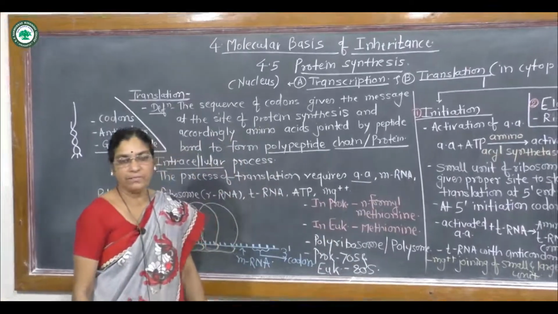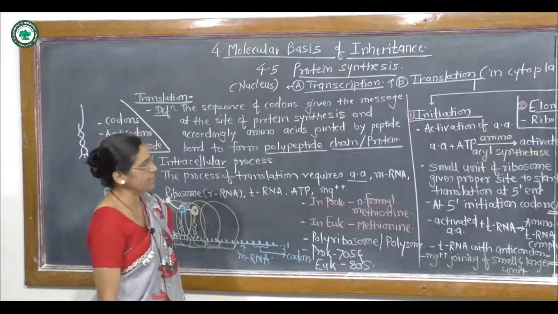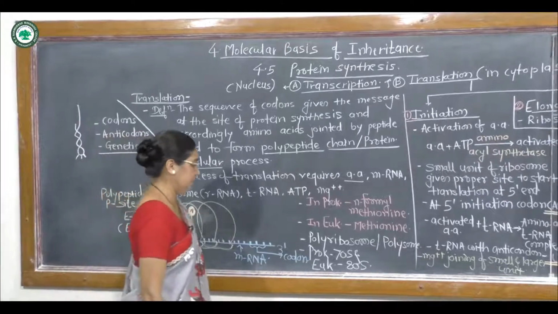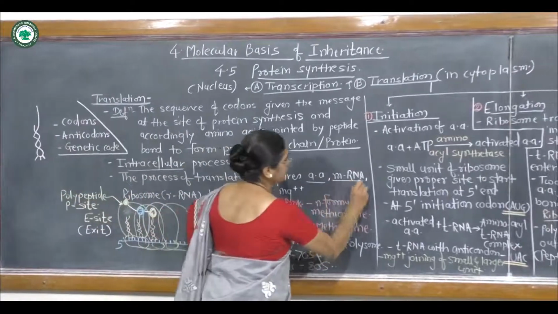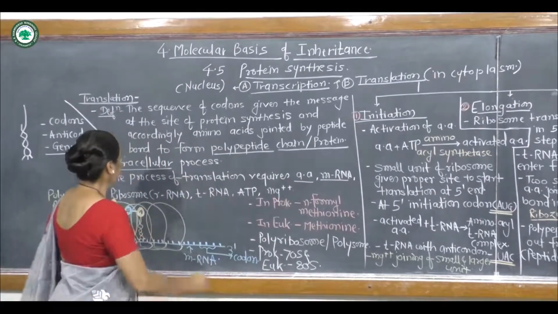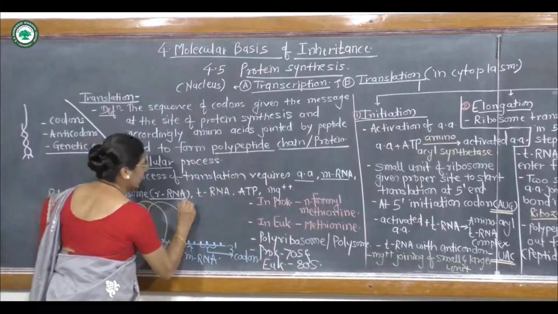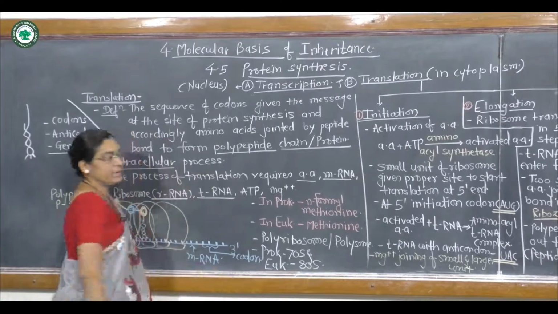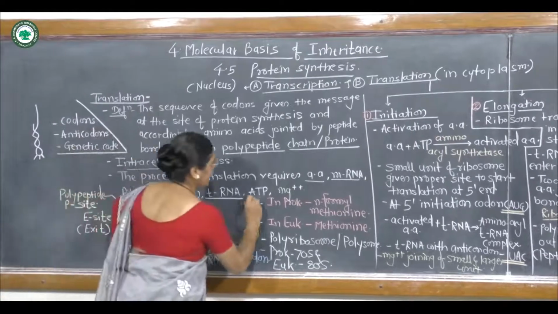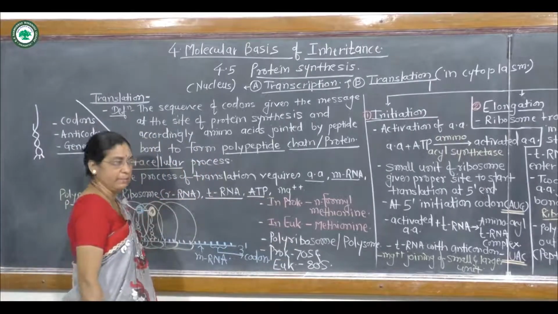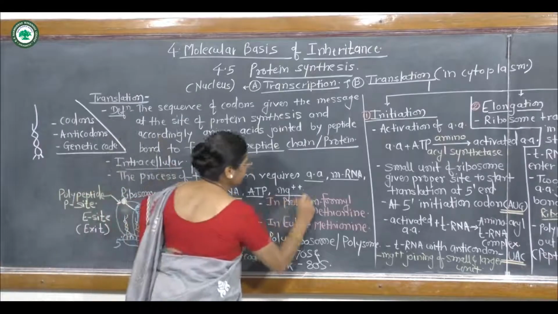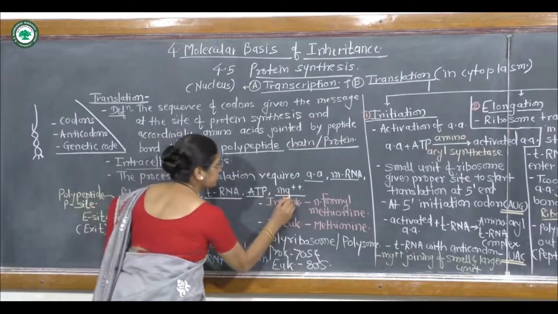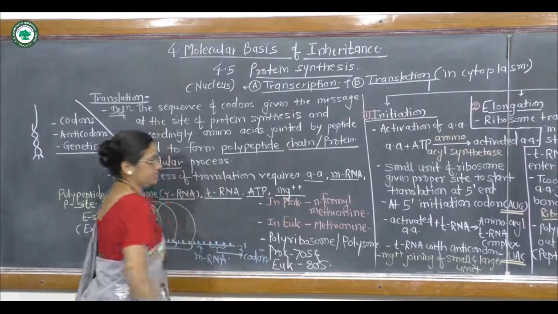There are 20 different types of amino acids which are located in the cytoplasm of the cell. Then it requires messenger RNA, ribosomal RNA, then transfer RNA. It requires energy in the form of ATP and the magnesium ions, Mg2+.